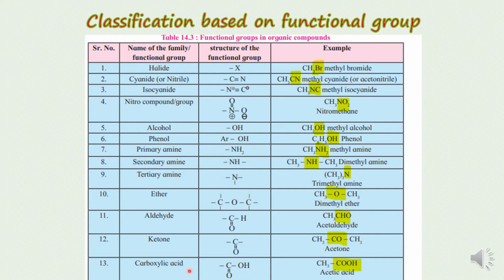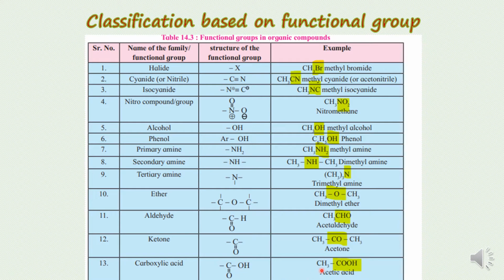The next one is carboxylic acid. Carboxylic acid is the COOH group. Similarly, a CO group is present, and one valency of the carbon atom is fulfilled by bonding with an OH group, and this carbon atom is the point of attachment to bond with another carbon chain.